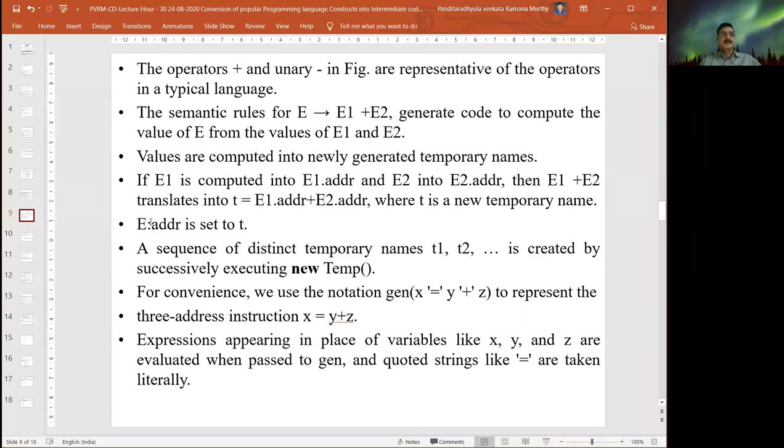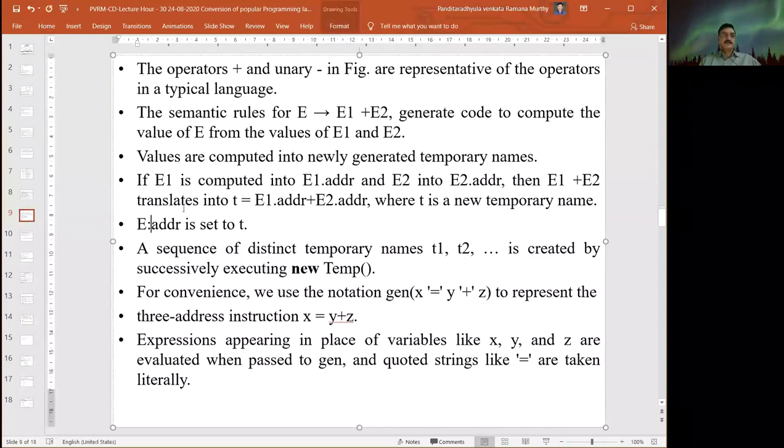The e.address is set to the temporary variable t. A sequence of distinct temporary names t1, t2 is created by successively executing new temp. As I indicated in the previous three address code representations, we can use as many temporary locations as we can, represented by t1, t2, t3. But all those are successively generated by executing the statement new temp.